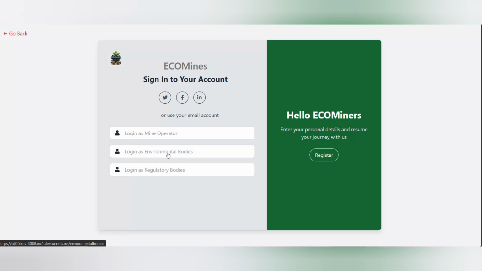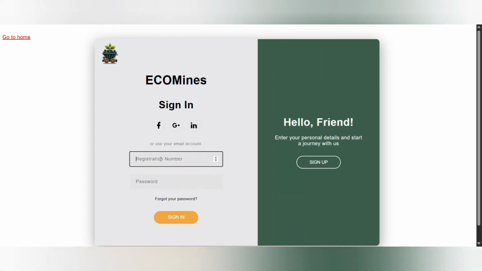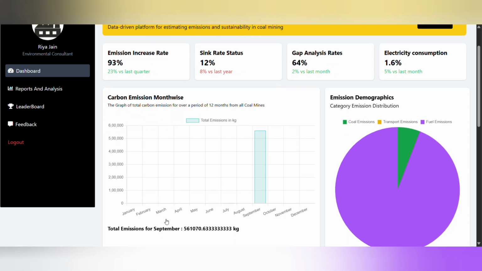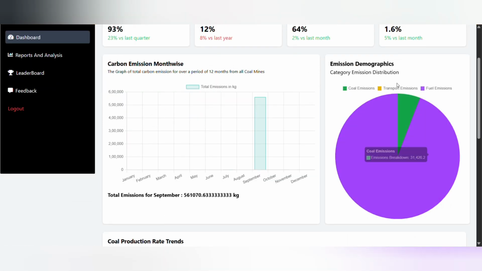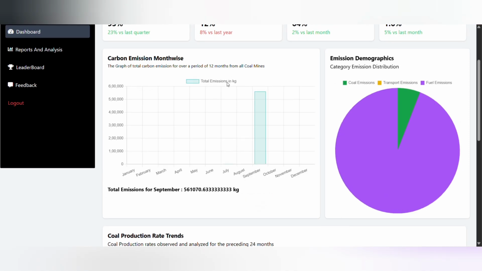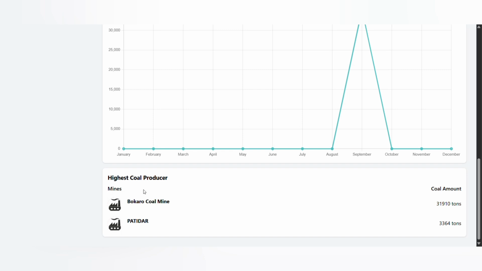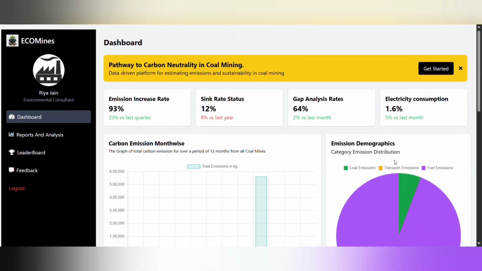Now let us log in as environmental bodies. So this is the dashboard for environmental bodies where they can see the complete carbon emission and the emission factors also, done by various mines that are registered under them. As you can see, right now we have two coal mines registered under this particular environmental consultant, the first is Bokaro coal mines and the second is Patidar mines. And this is the amount of coal that they are generating till now.